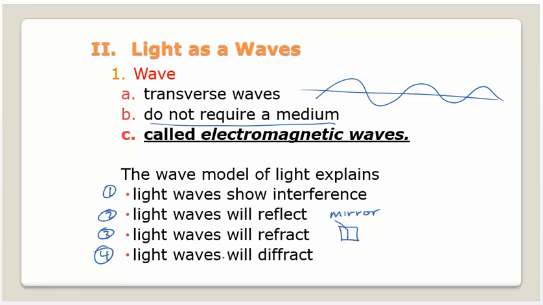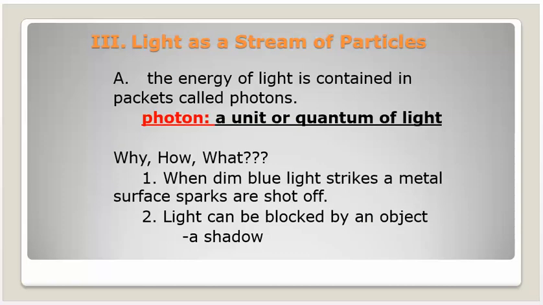Will light diffract? Well, in class we've shown video where I shut the door and we had the light coming in from outside, and we did find indeed that the light diffracted. So light can be defined as a wave, but there's sometimes when that definition doesn't necessarily fit everything that we see. But before we get into that, let's continue talking about light as a wave. Oh, sorry. Let's backtrack, and now we are going to talk about it being a particle.